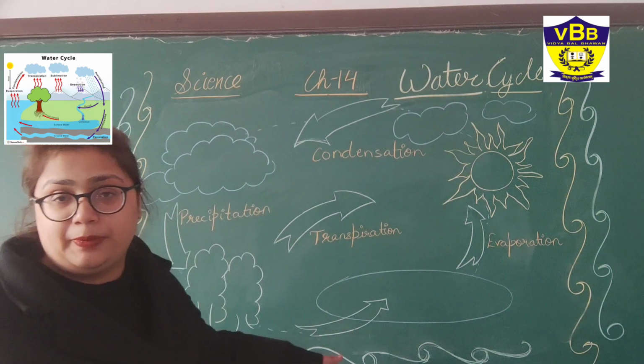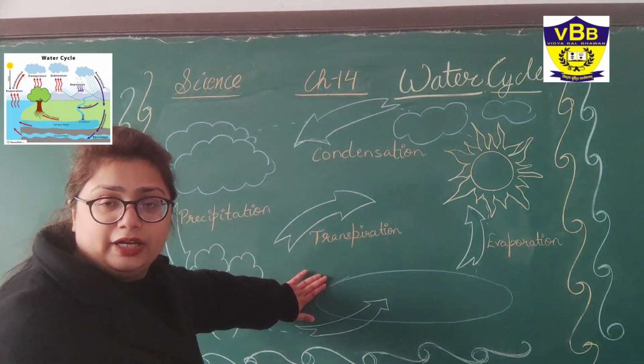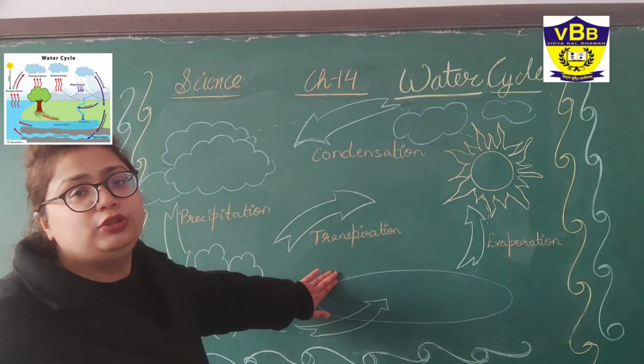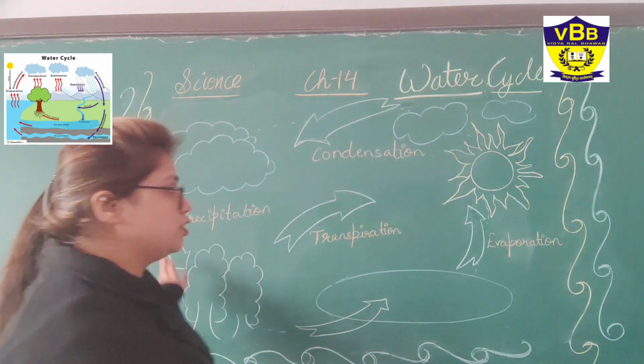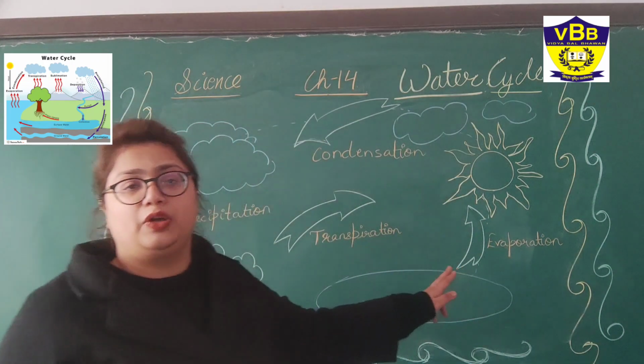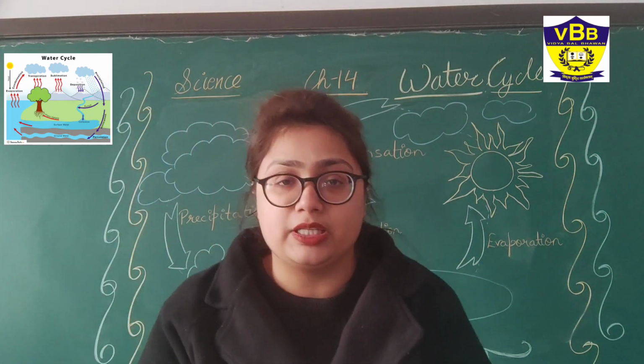After precipitation, like rain, the water comes to the land again and adds to the source of water, and again this cycle continues. This arrangement of water in our environment is called the water cycle.